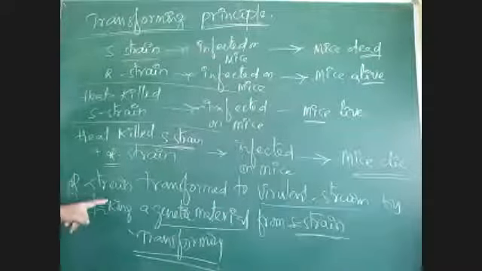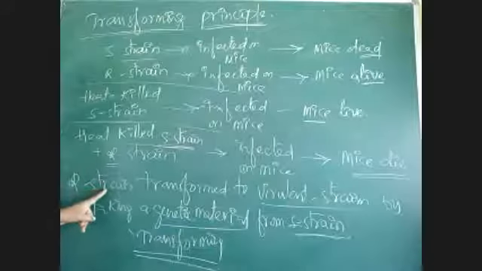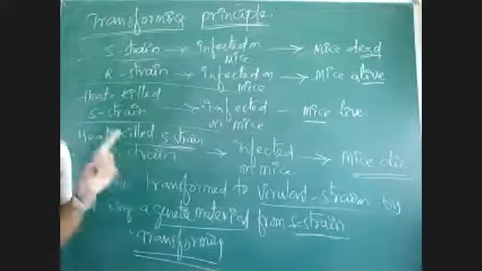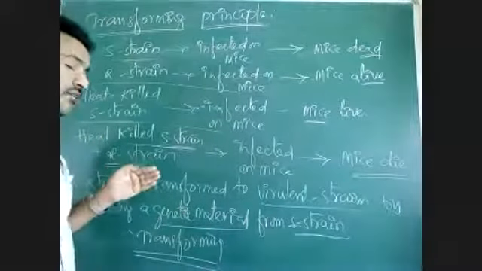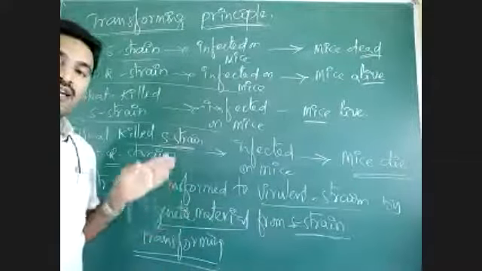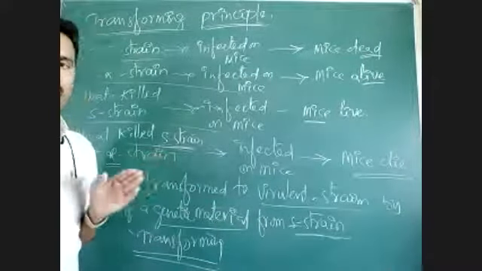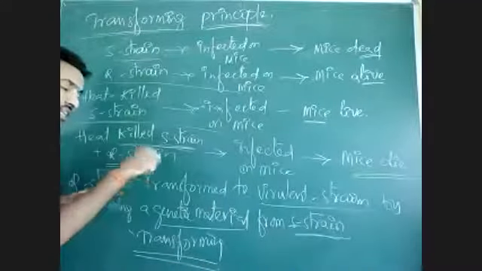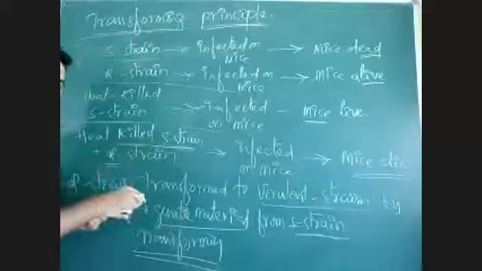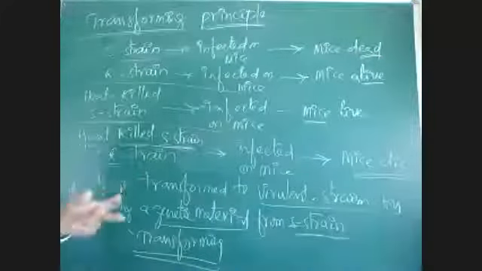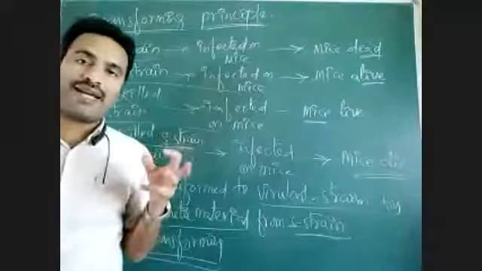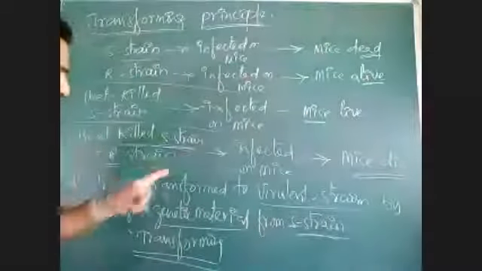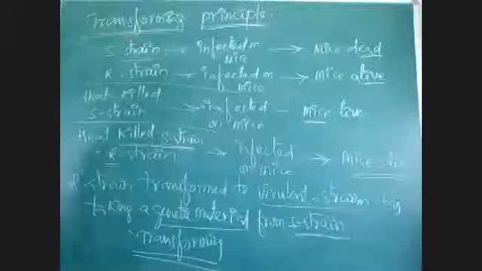R strain, which is non-virulent strain, has no polysaccharide coat. S strain, which is virulent strain, has a polysaccharide coat. When they are mixed together, there is transfer of a genetic material from S strain to R strain. When R strain gets genetic material from S strain, R strain bacteria will develop a polysaccharide coat. When the polysaccharide coat is developed, it will become the virulent form. Write that point.